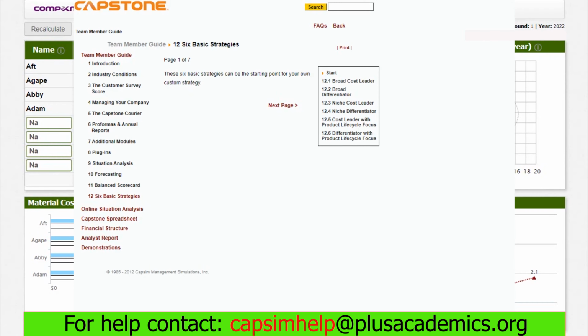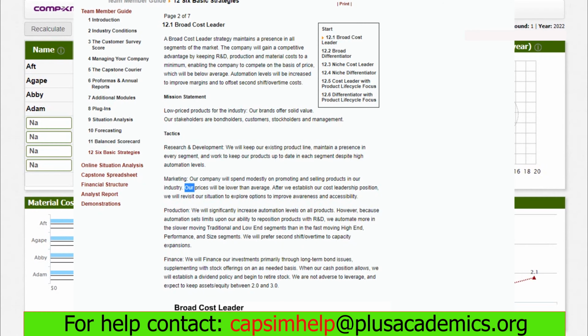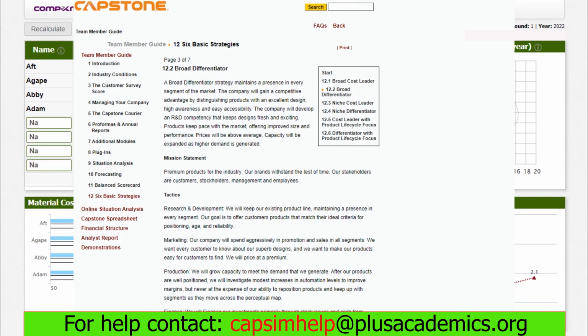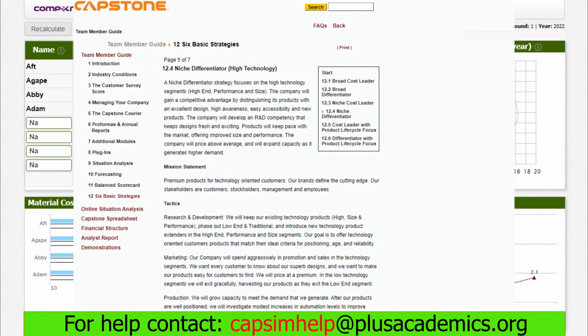Now, since you have the knowledge about the industrial condition report, let us talk about the strategy. In COMPXM and Capsim, there are several strategies, such as broad differentiation, broad cost leader, niche differentiation, as well as niche cost leader strategies. If you consider cost leader strategy, it means that you must increase your capacity and automation faster because you'll be producing goods for the mass market. Without doing that, the likelihood of making a loss is very high. For differentiation strategy, the goal is usually to meet the needs of those top tier buyers in the market. Therefore, you do not need to have a very huge capacity or automation to make a profit. You'll be charging above average prices.